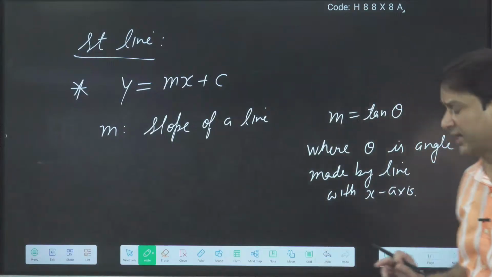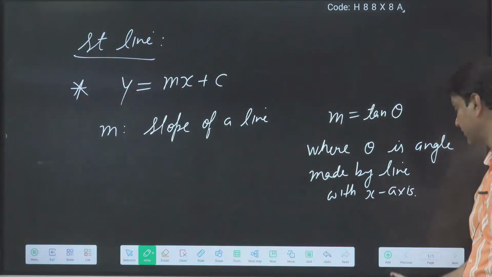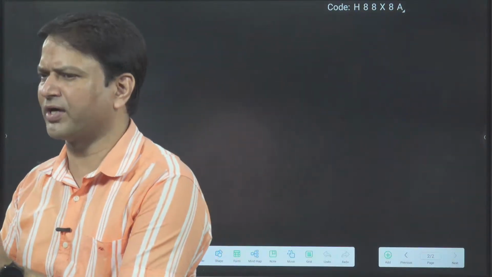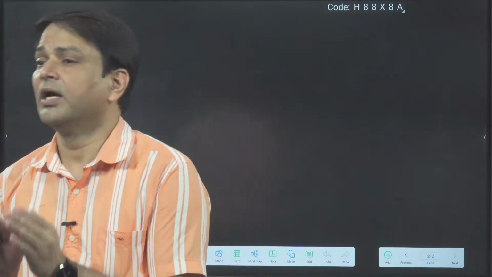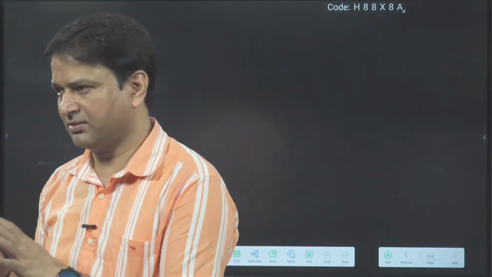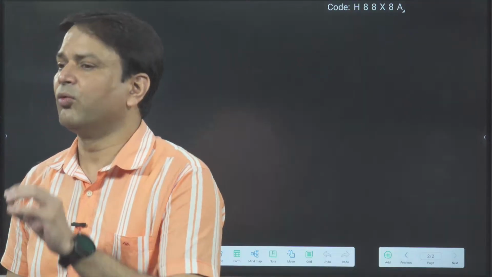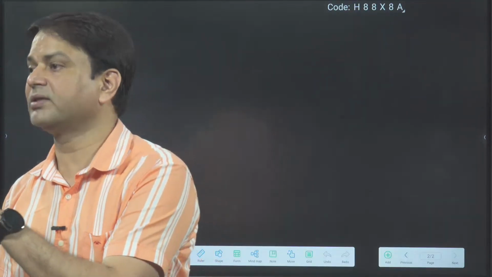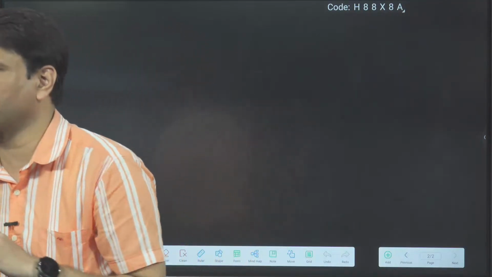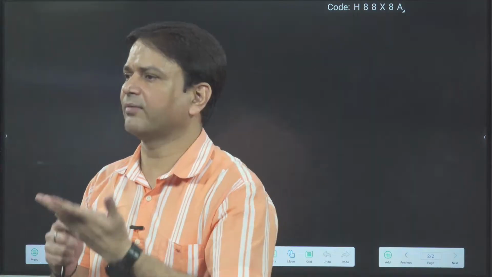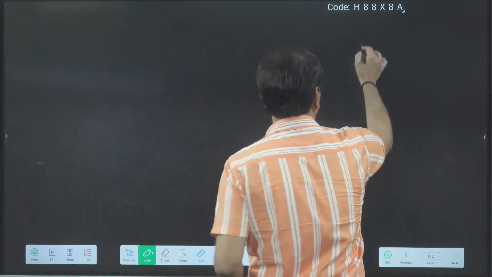Slope is very important; you have to know the proper meaning of the slope, because in so many problems, slope represents the acceleration, slope represents the velocity, different things are there. That's why we should know what the meaning of slope is properly. So m = tan θ, m is the slope, slope is tan θ. θ is the angle made by the line with the x-axis. That I will discuss in trigonometry also, when we are measuring angles. Angle means, suppose I have any line and we are measuring the angle.